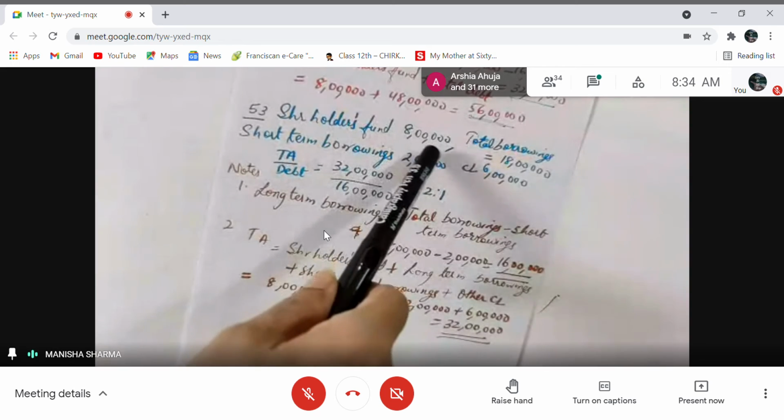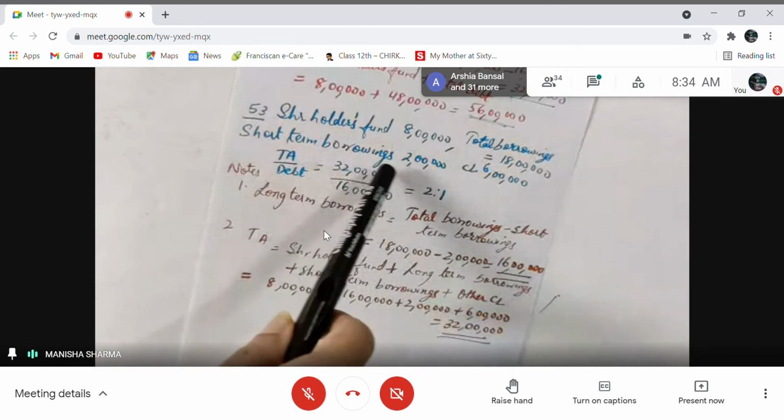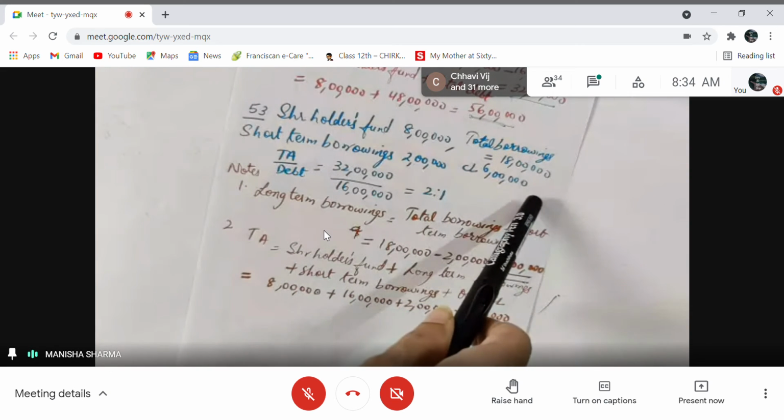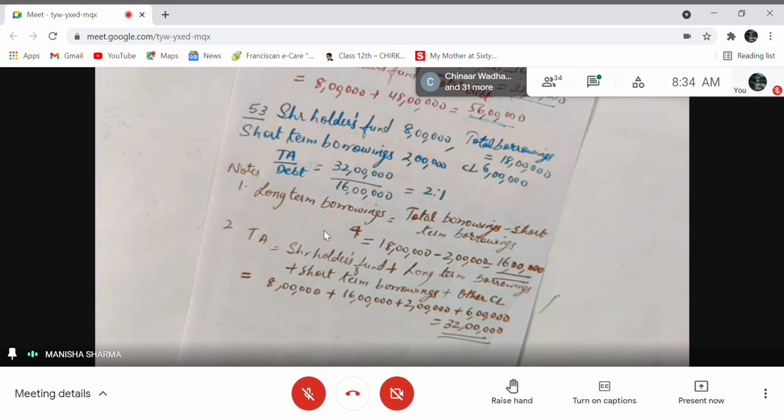Shareholders fund is 8 lakh. Total borrowings are 18 lakh, right? Short-term borrowings are 2 lakhs. Current liability is 6 lakh. So we need to find again total asset to debt ratio.